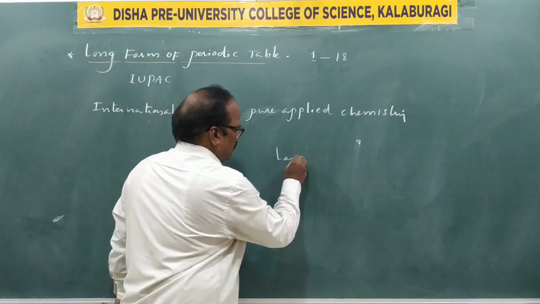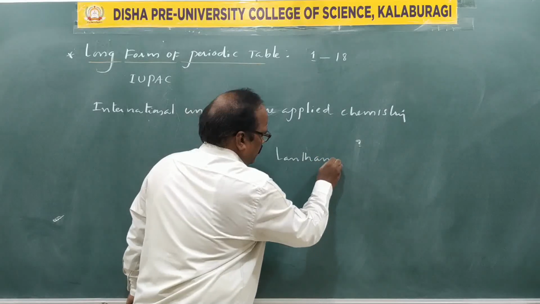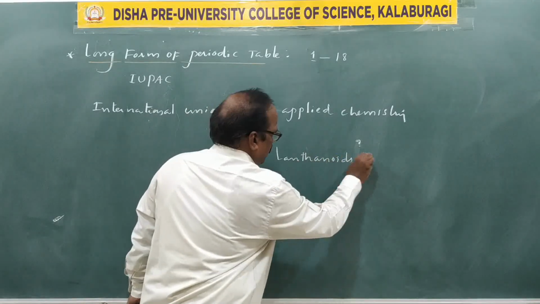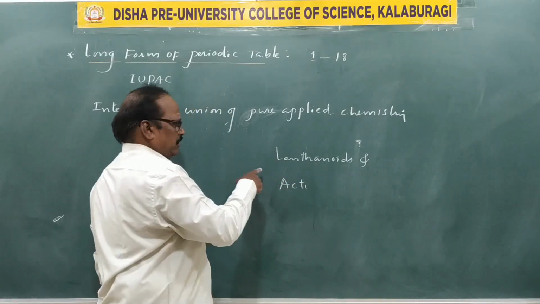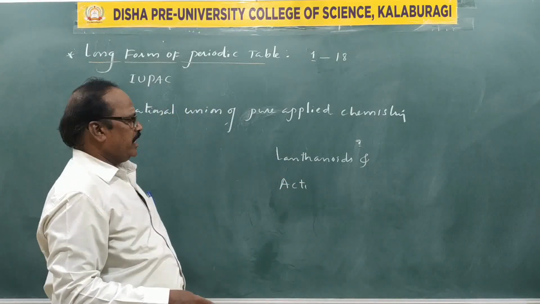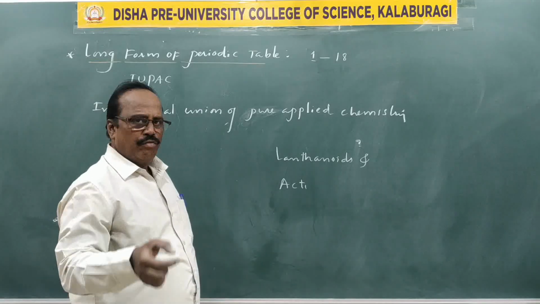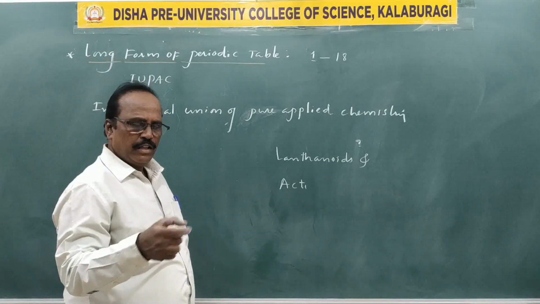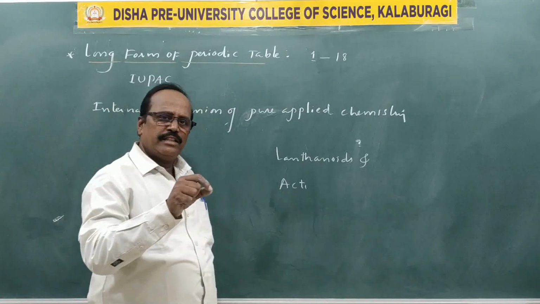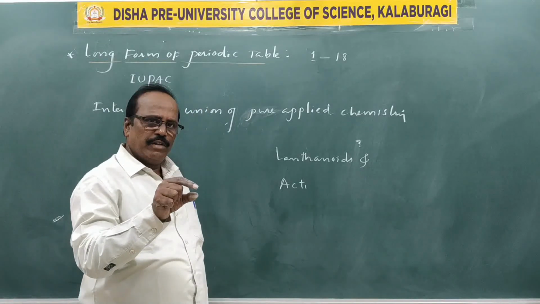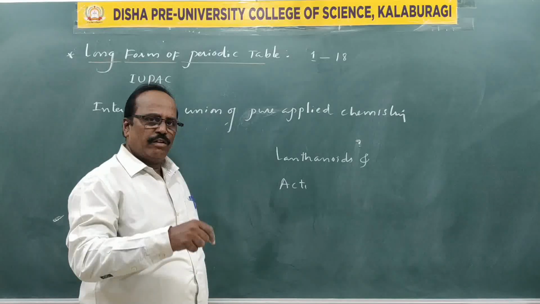lanthanoids and actinoids. From the sixth period, 14 elements from the middle are named lanthanoids, and in the 7th period, 14 elements from the middle have been taken.